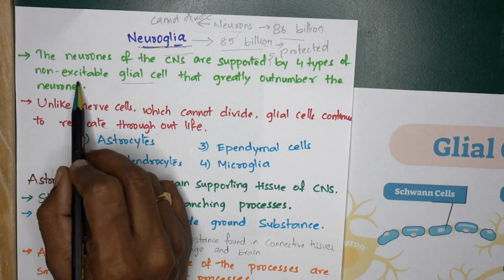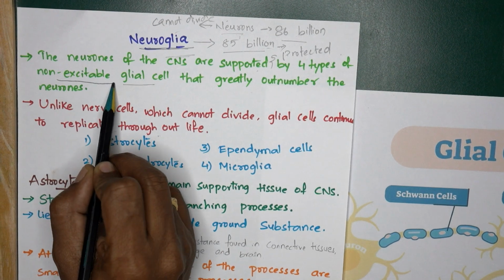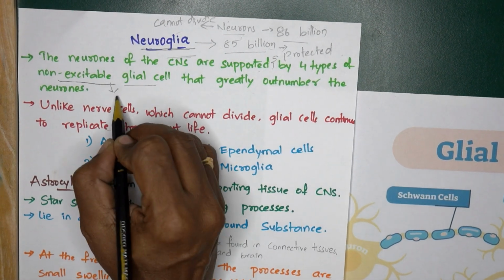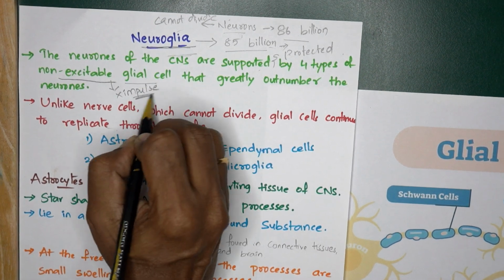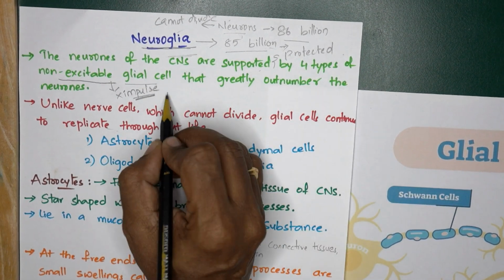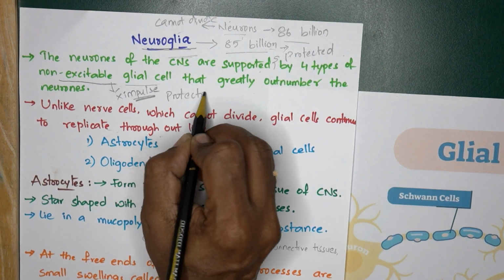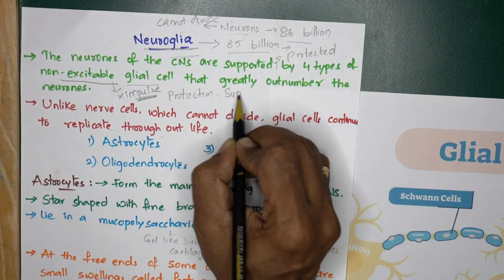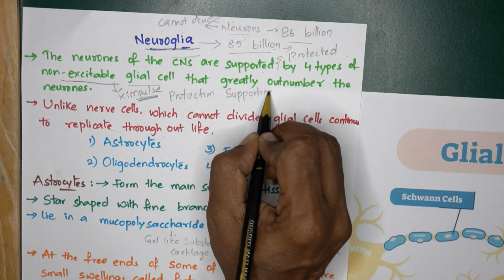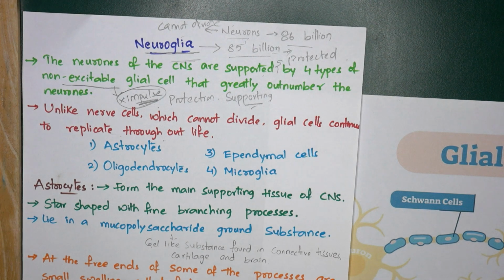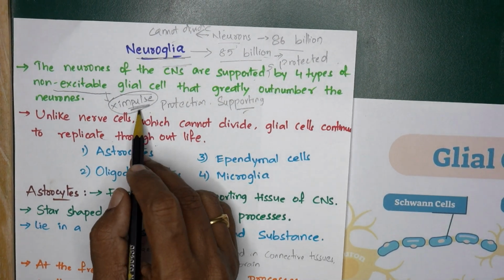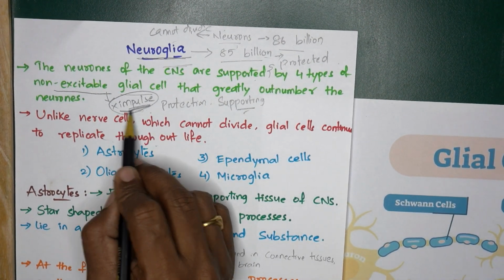Here you can see that they are the non-excitable glial cells, meaning they cannot generate or transmit any impulse. Their main function is protection and supporting the neurons. That's all. Whenever any impulse is generated or transmitted, they do not perform any function.